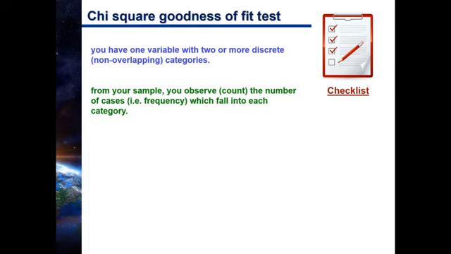But just note that the more categories you have, the more likely you're going to find an expected frequency less than 5.